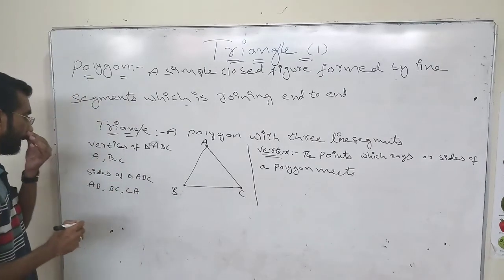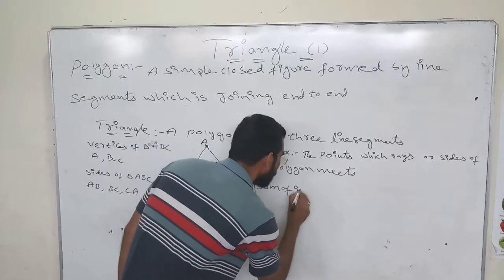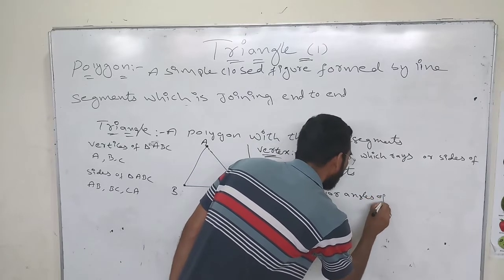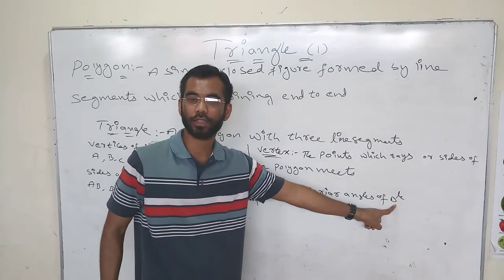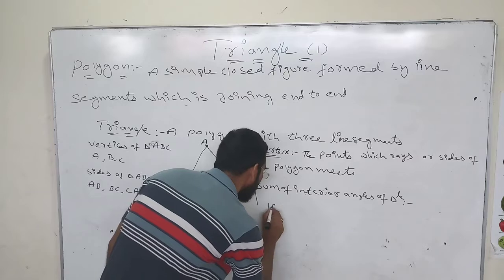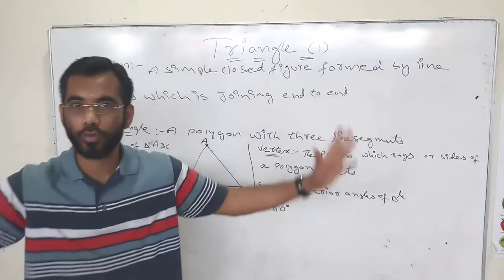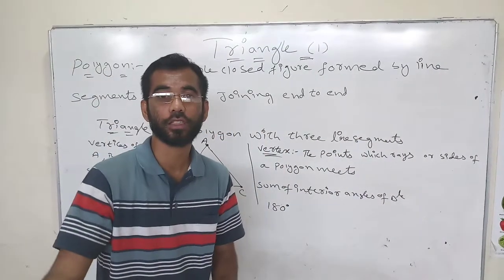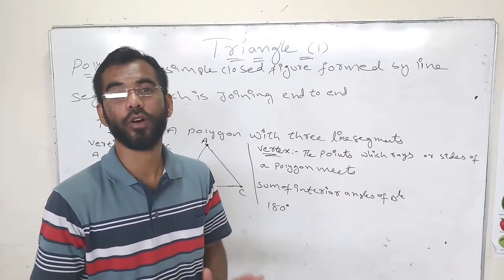Now, the sum of the interior angles of a triangle. This is the short form to write triangle. The sum of the interior angles of a triangle is how much? 180 degrees. It should be 180 degrees. It should not be more than 180 degrees and it should not be less than 180 degrees. If it is more or less than 180 degrees, then it will not form a triangle.